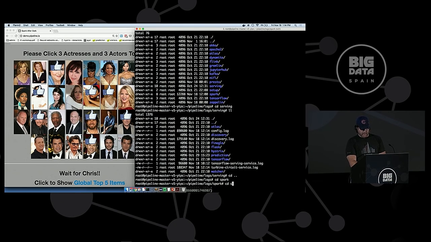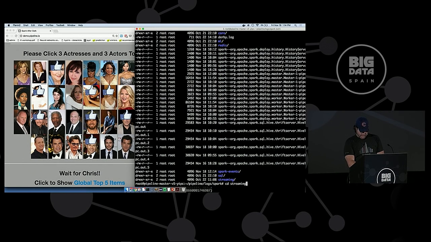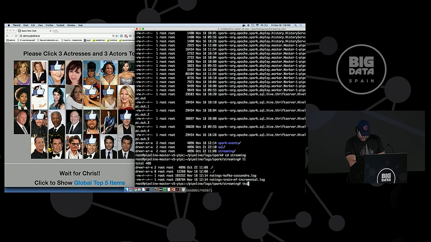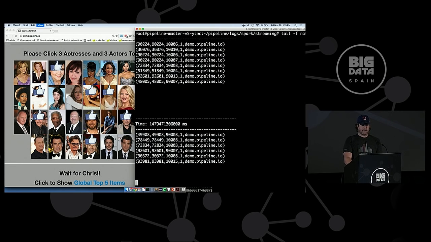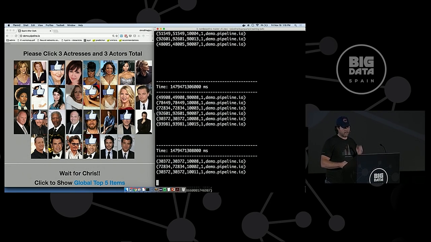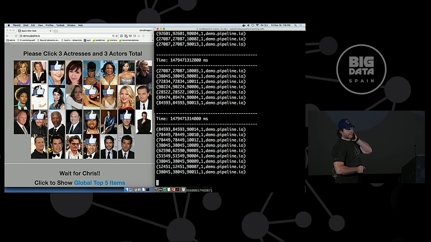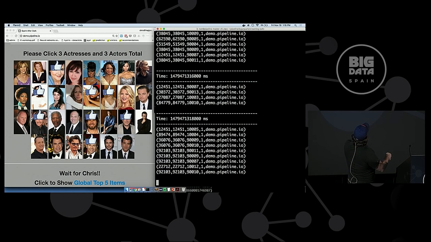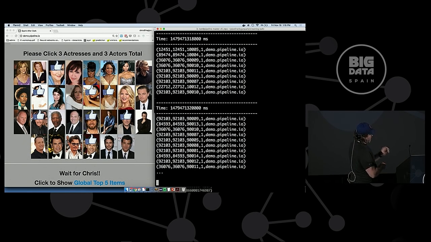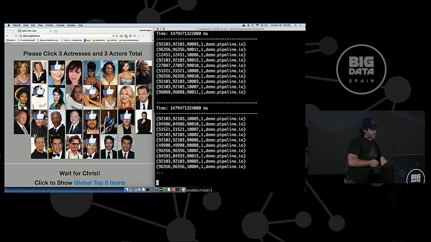So this is all going through Kafka. All right, so as you guys are clicking, the ratings are coming through. I'm just tailing the Spark streaming log file right here, just to show you guys that this is actually happening. This first column is the anonymous ID up here, so some of you might recognize it.